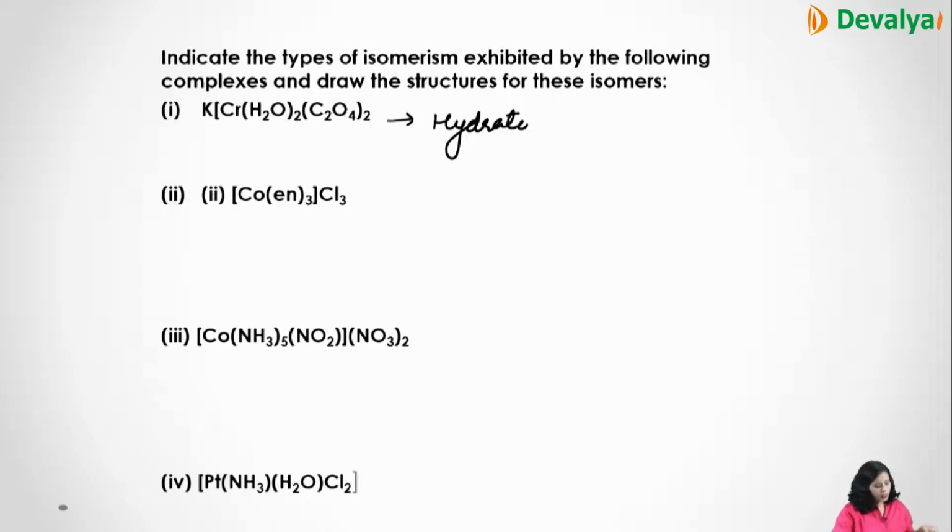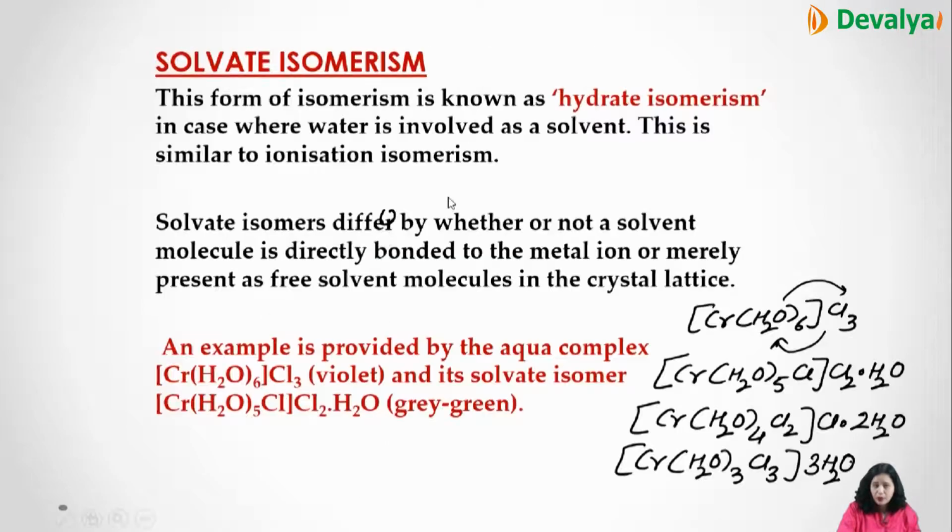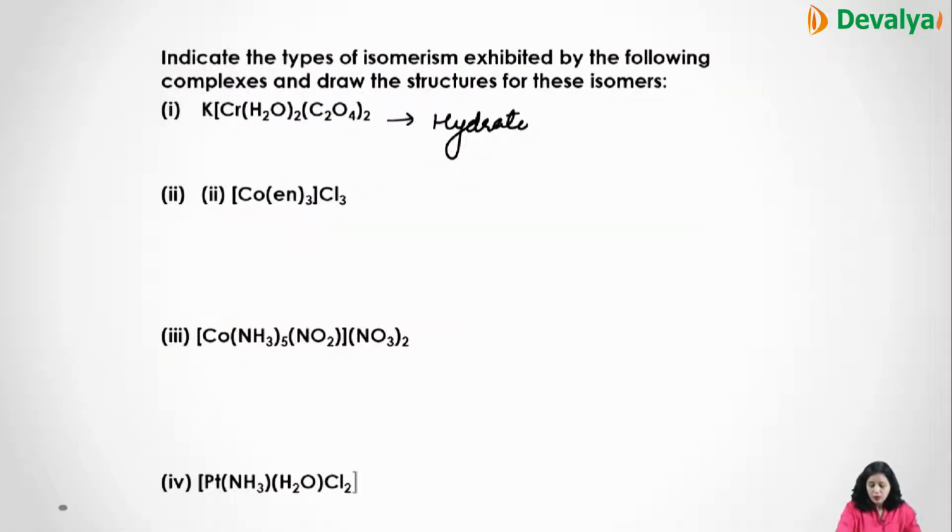The next is [Co(NH3)4Cl2]. In this compound, geometrical isomerism is possible. Then [Co(en)3]Cl3 possesses optical isomerism, like dextro as well as levo forms you can prepare. This can show optical isomerism, because you can draw the cis as well as trans. In the upper case, this can be hydrate isomerism, and this can be geometrical isomers, again cis and trans you can form.